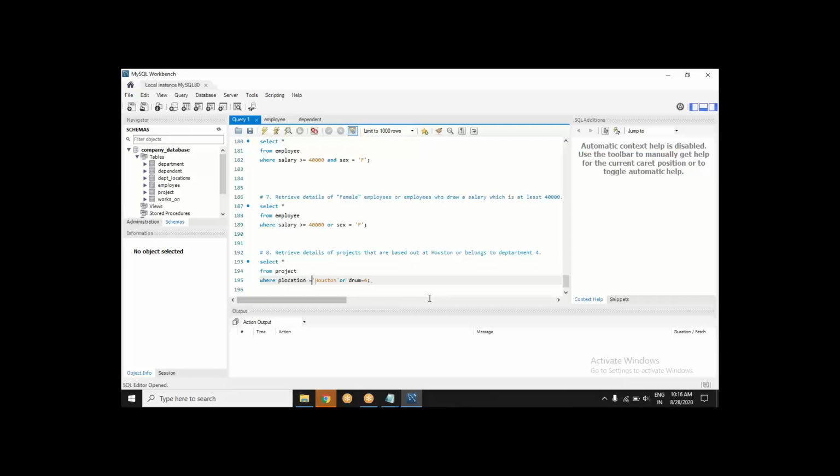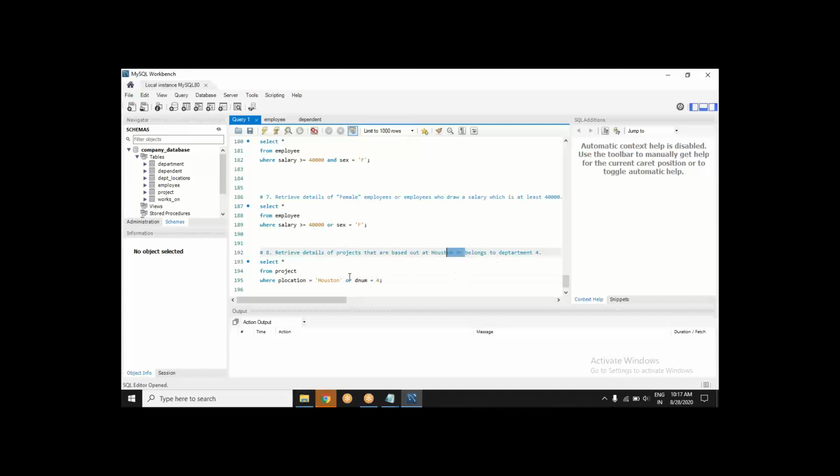Where P location, okay. One more thing I would like to emphasize: blank spaces. SQL doesn't mind blank spaces. It is just that you can give certain spaces to keep your code neat and clean. So the project location is Houston and department number is 4.